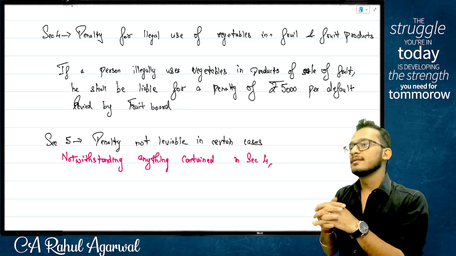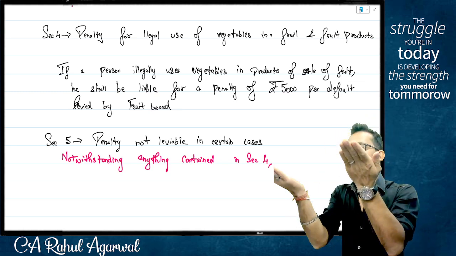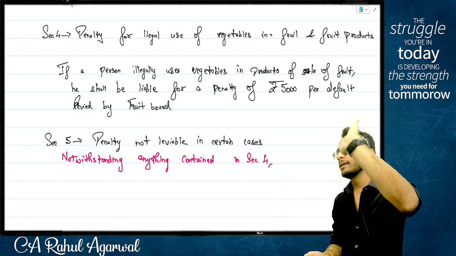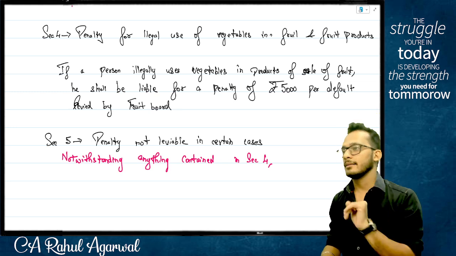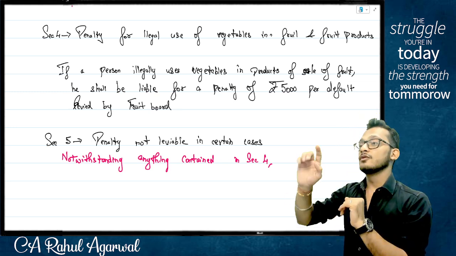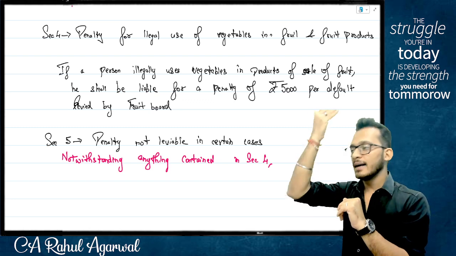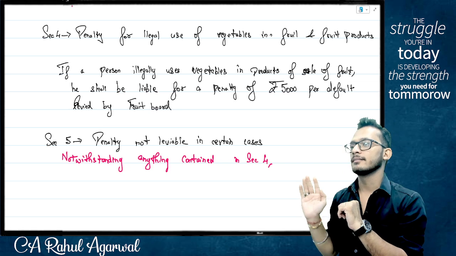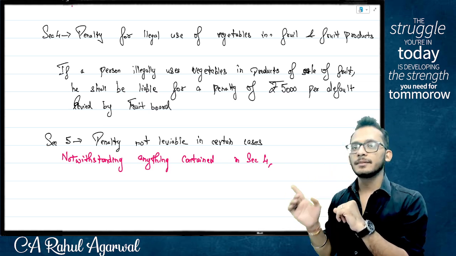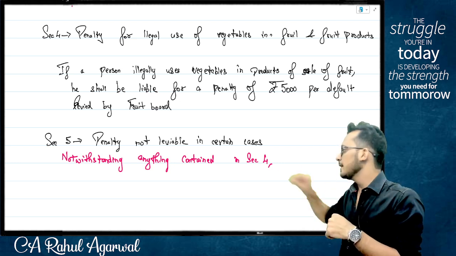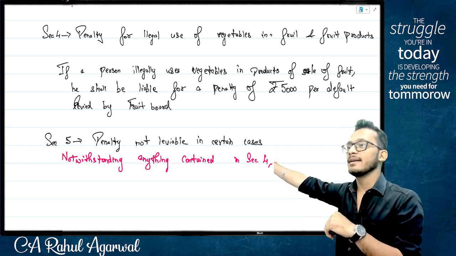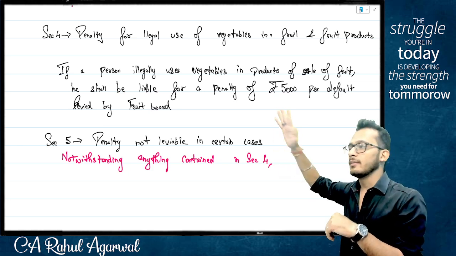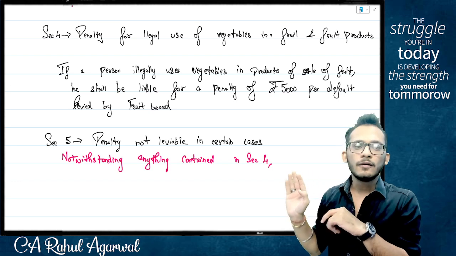Which means if you have an agreement and you have an act, always look for the agreement first. If the agreement gives a lower rate, use the agreement rate. There they use the word notwithstanding anything contained in the act itself, meaning nothing of income tax is applicable as long as the agreement mentions it. I am keeping a limited scope. I am saying notwithstanding anything contained in section 4, which means this can only override section 4. Cannot override anything else.